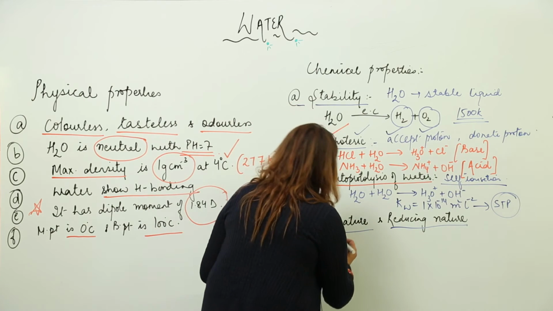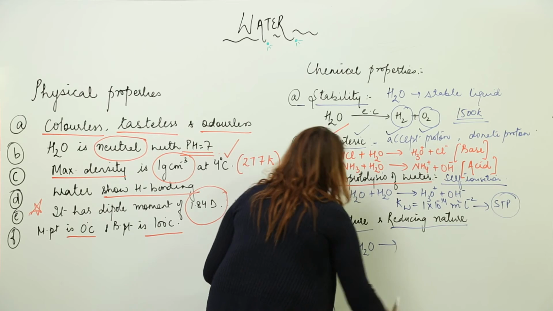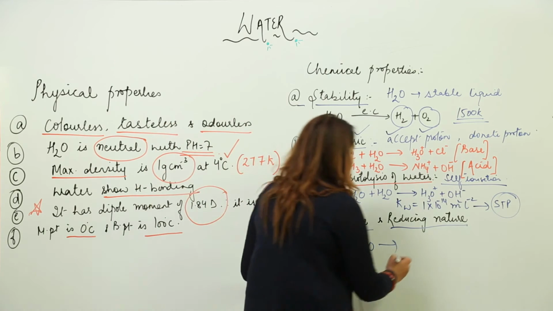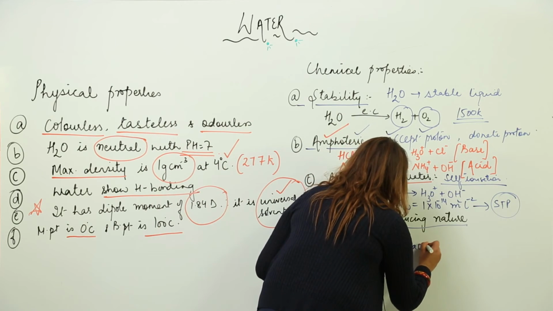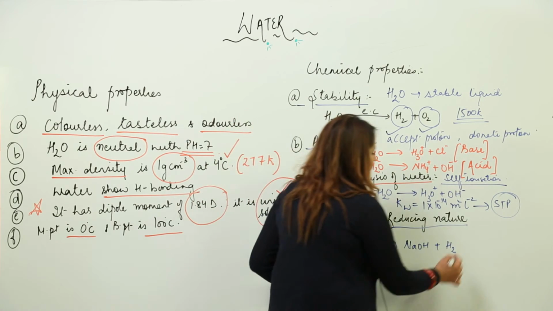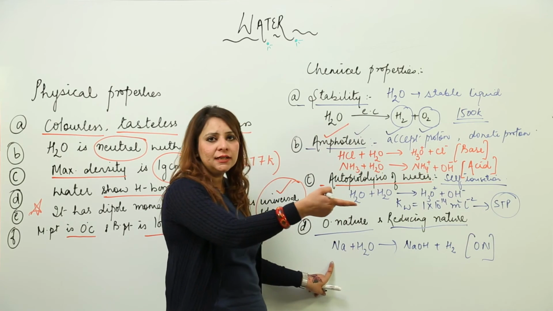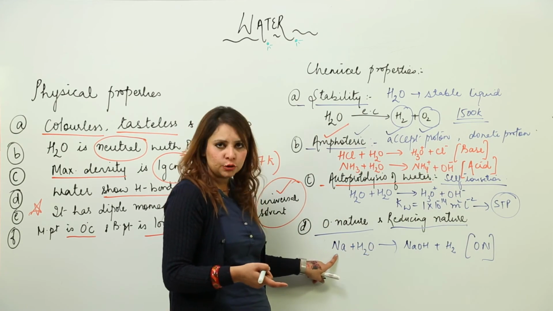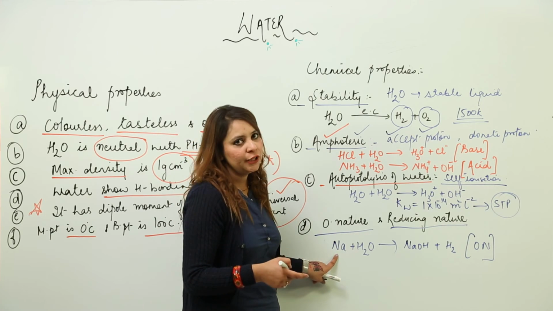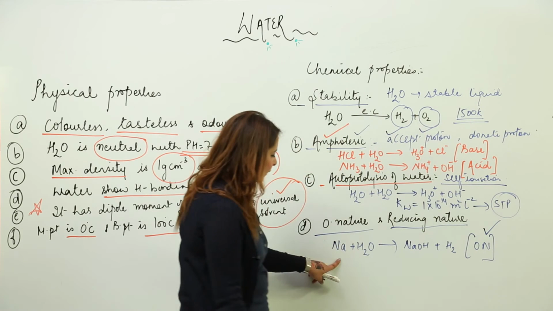Like we have an example, Na plus H2O. When you add sodium to water, it will form NaOH plus H2. So in this case, it is showing an oxidizing nature because it is oxidizing the other substance, giving its oxygen to sodium and itself getting reduced, right? So it has an oxidizing nature here.